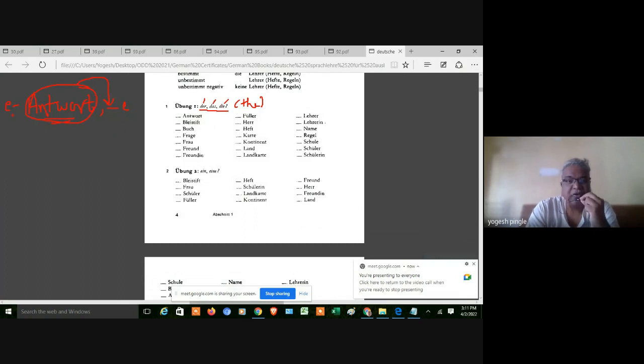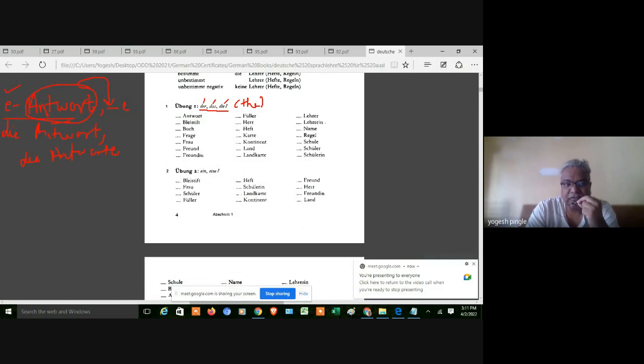Now we are discussing how to write in a shortcut way. Instead of writing der and the full word, I write 'r' for der, and for the plural form, which is die, I write comma dash. Dash means same as this noun, and I will just add e.